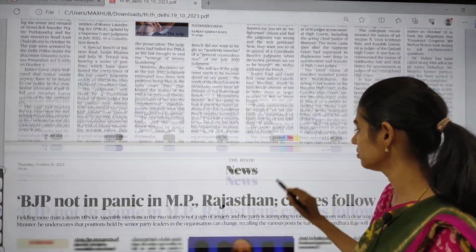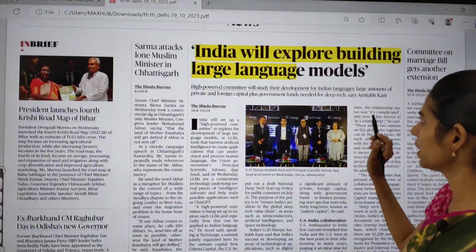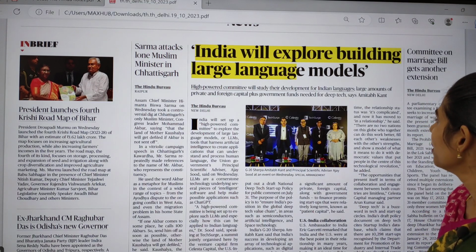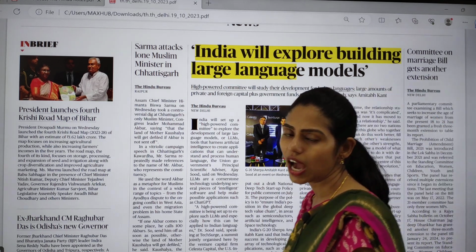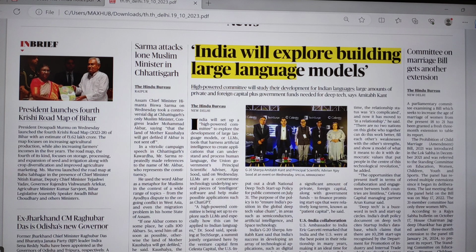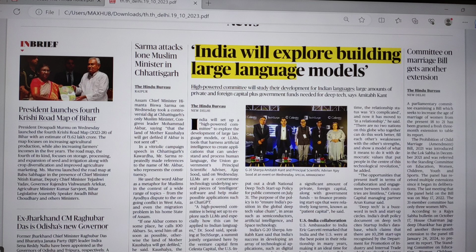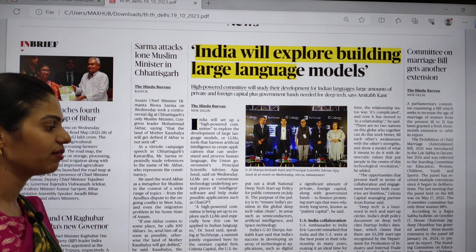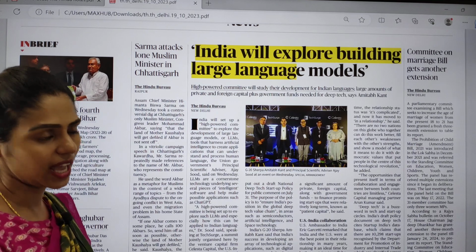And if you move on, here in this page you can see one article that is India will explore building large language models. So we are going to have a high powered committee that will study development for Indian languages. Large amounts of private and foreign capital plus government funds are needed for deep technology. Okay, so this is what is mainly said, and here you have to see how India and US are collaborating to come up with these large language models.